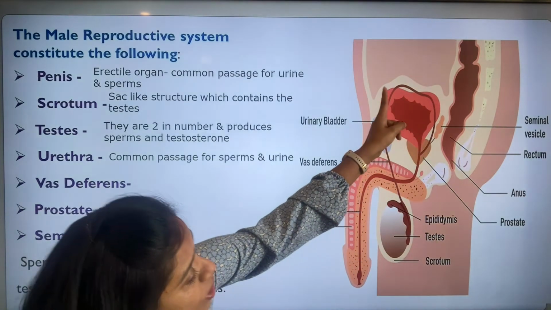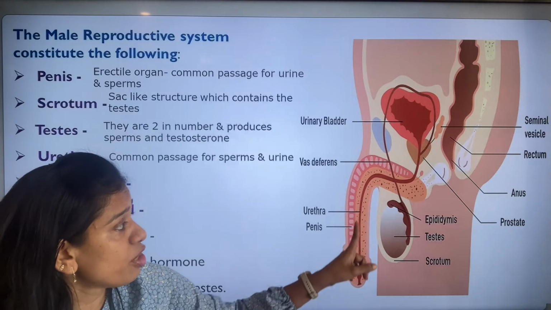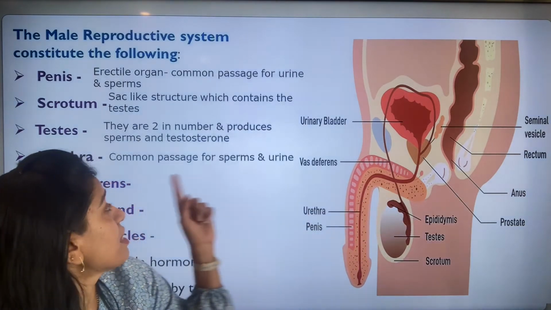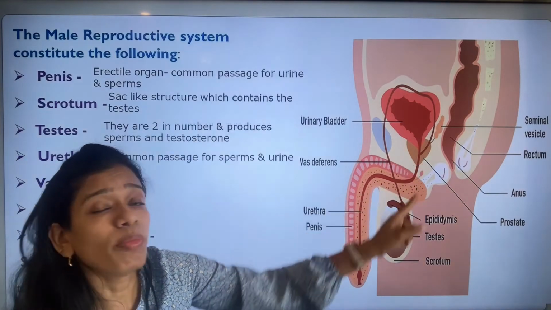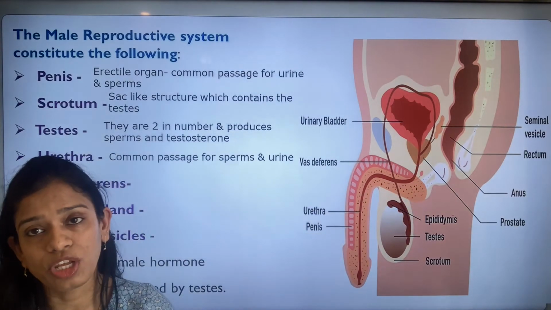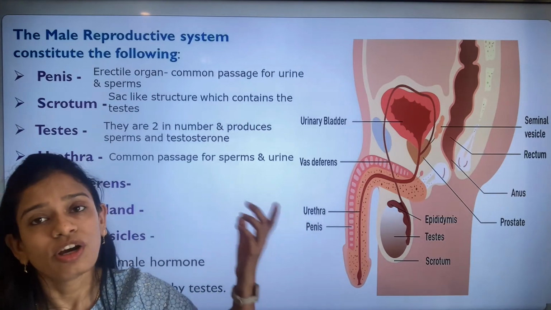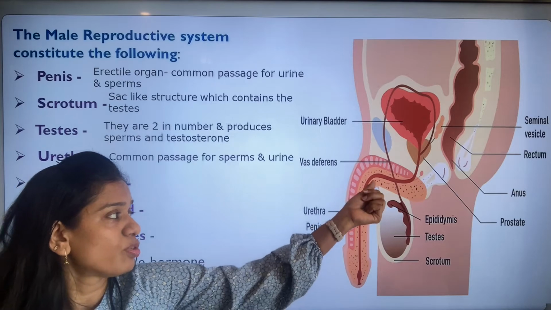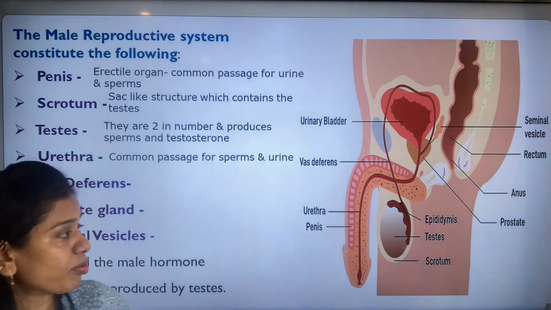It is the common passage for both the sperms as well as the urine, similar to the penis. So it is through the urethra that the sperms as well as the urine are given out.